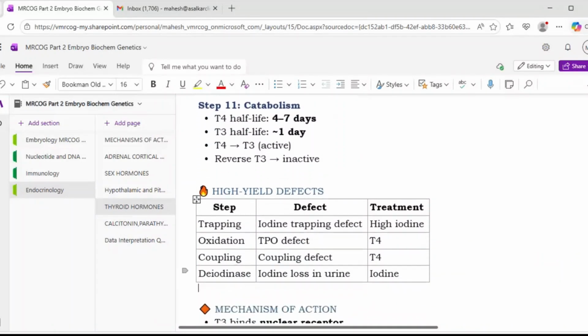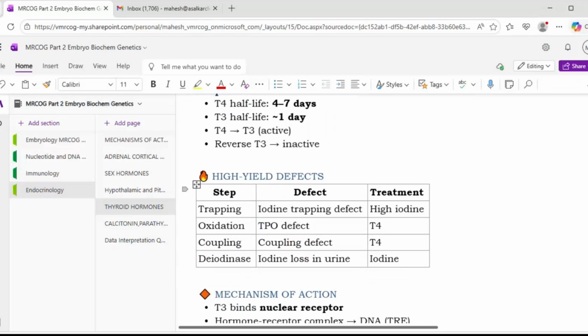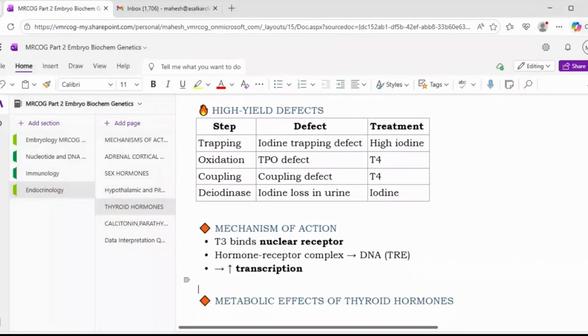Okay, so you should remember trapping is the iodine trapping defect. So high iodine is required. If there is a trapping defect, what you require is high iodine. Second, oxidation, that is a TPO defect. So treatment is T4. If there is a defect at the coupling step, the coupling is defective, again T4 will be the treatment of choice. And deiodinase defect, that is iodine loss in the urine, then iodine we need to supplement. Okay, so these are the things which you should remember.